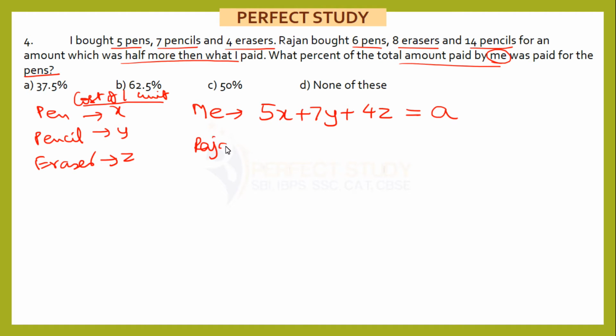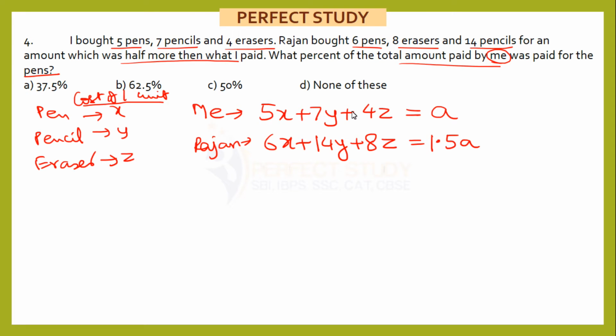Now let's come to Rajan. Rajan bought 6 pens, 8 erasers. So in a hurry, please don't write 8y. We often make such mistakes. It is 8 erasers, and my eraser variable is Z, so it should be 8Z, not 8Y, and 14 pencils, so it is 14Y, and the amount that Rajan paid is half more than what I paid. So if I paid A, half of that is 0.5A, A plus 0.5A will give 1.5A.